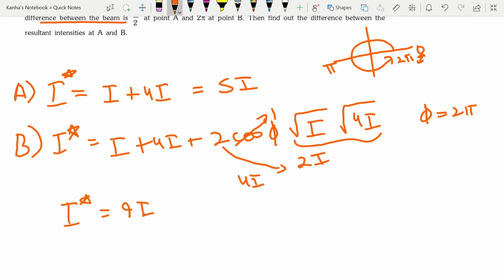and you are supposed to find the difference between the resultant intensities. So it is 9I minus 5I, nothing but 4 times I.